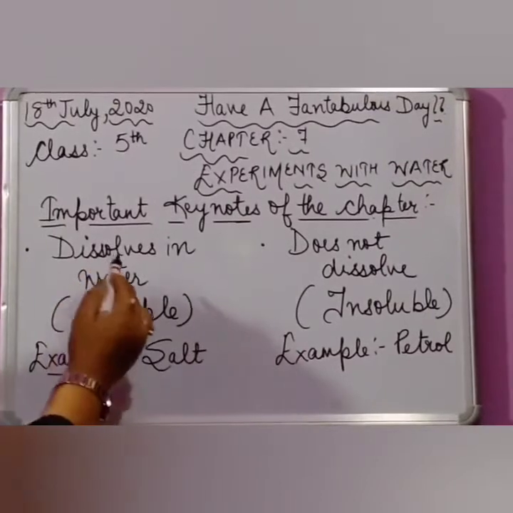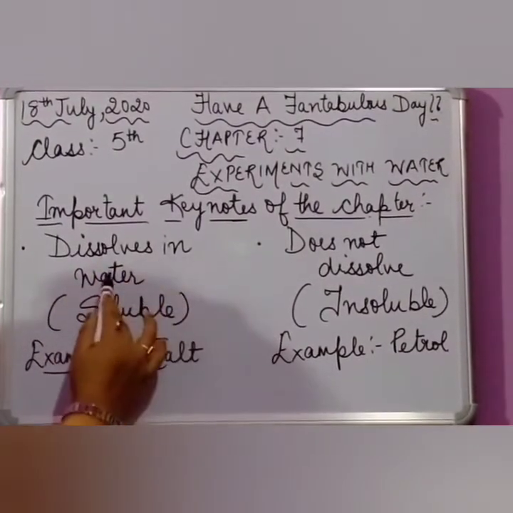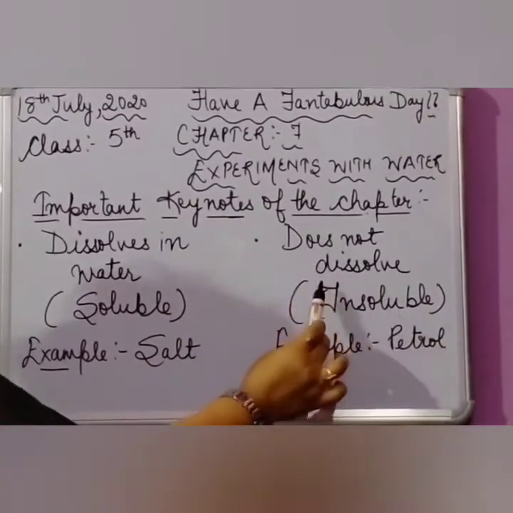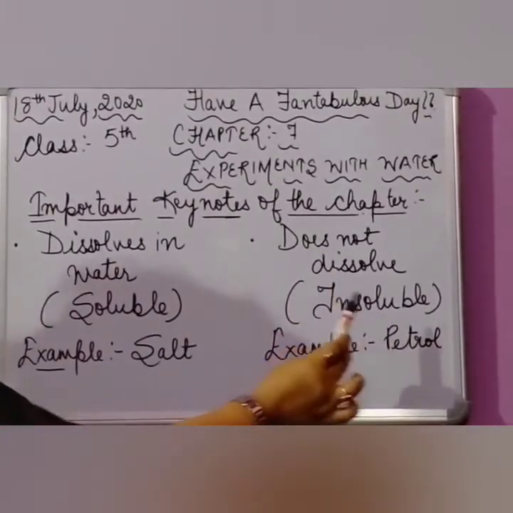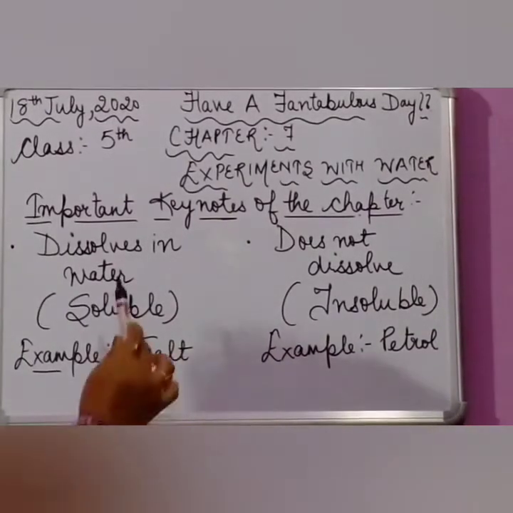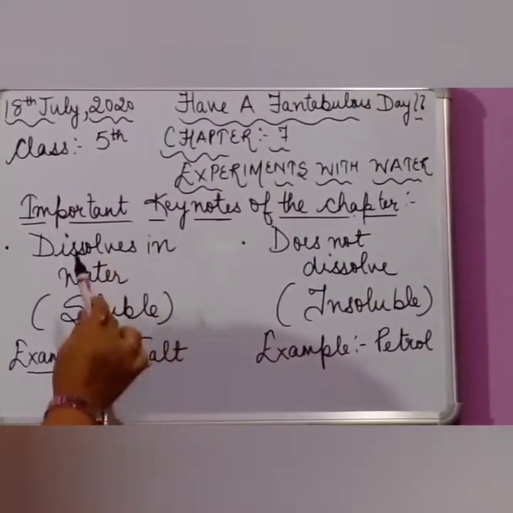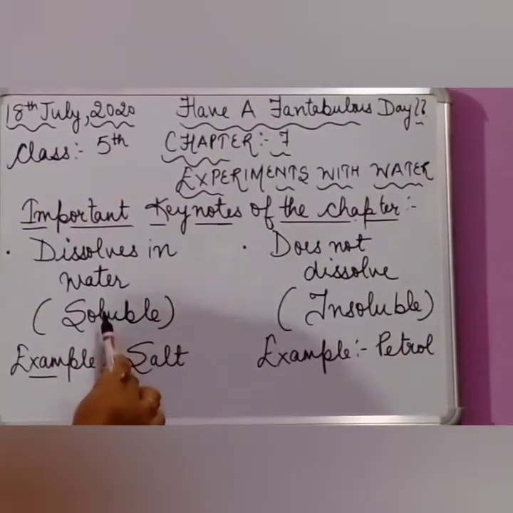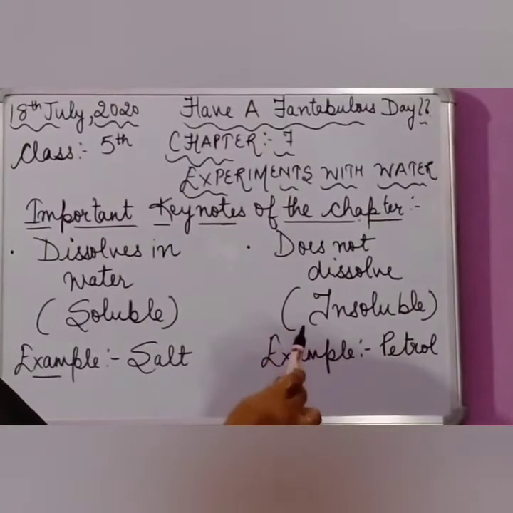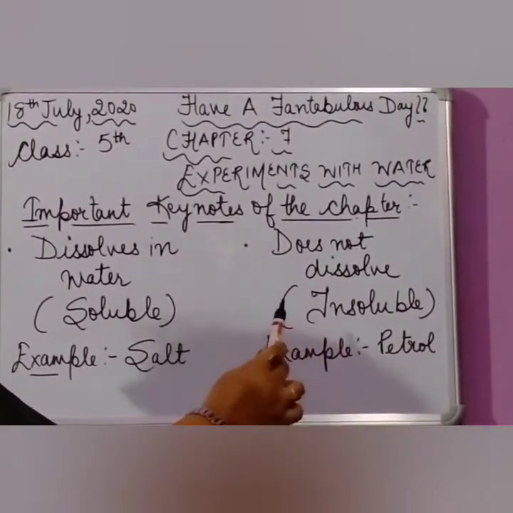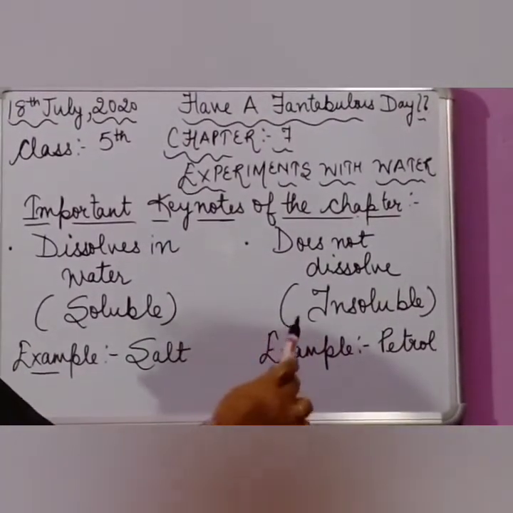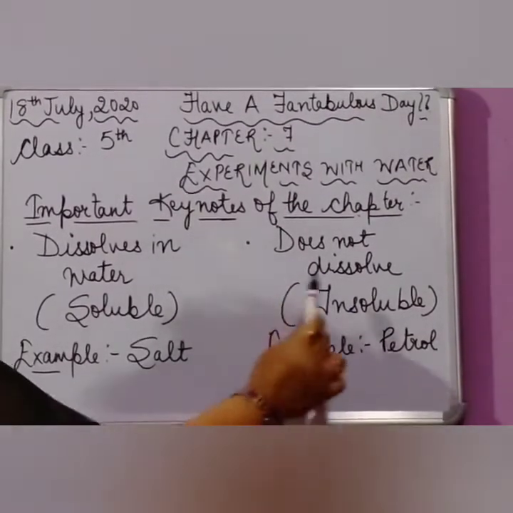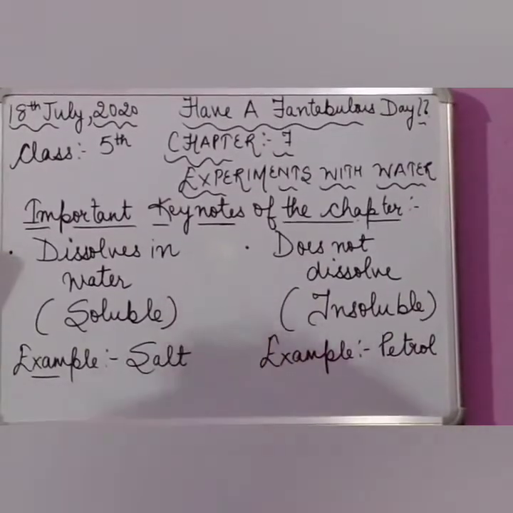Now, why do substances dissolve in water, which means they are soluble in water, and why do some not dissolve, which means they are insoluble in water? For example, salt. Why does salt dissolve in water? Because of the attraction of the water molecules. So salt dissolves in water. Why does petrol not dissolve in water? Because it does not interact well with water molecules. So petrol floats on water. It does not dissolve in water.